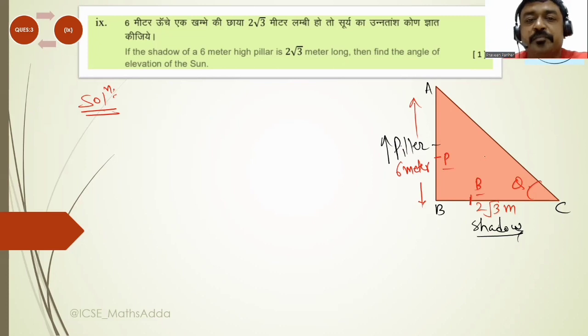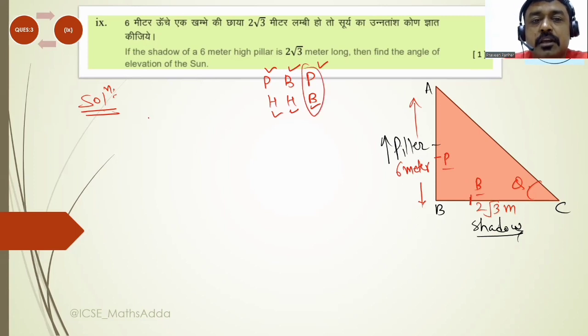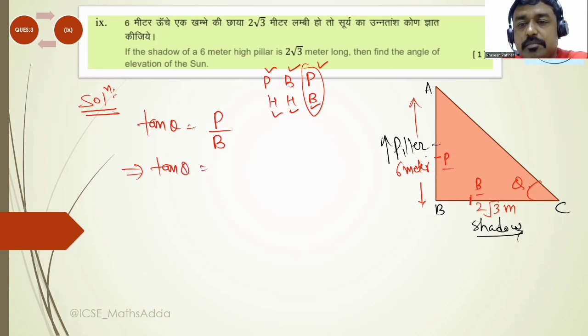So in P and B, as you have studied, you all know, tan theta is P upon B. This one is your tan theta. P and B always come in P and B. Then you can place tan theta is equal to P upon B. So you are going to find the value for theta. What is the value for P? P is your 6 meter, and the value for B is your 2 root 3.